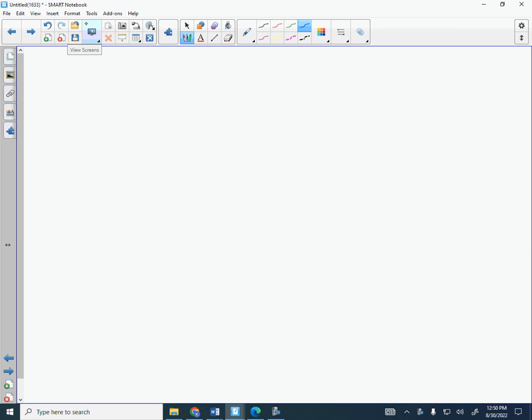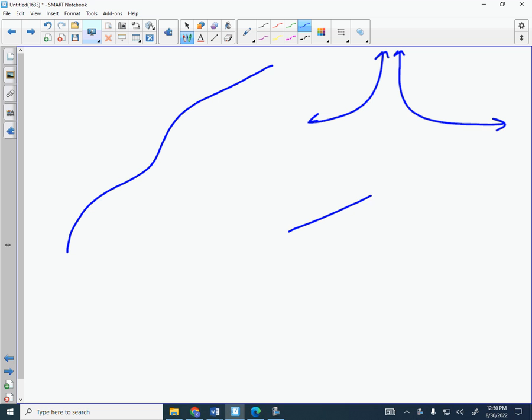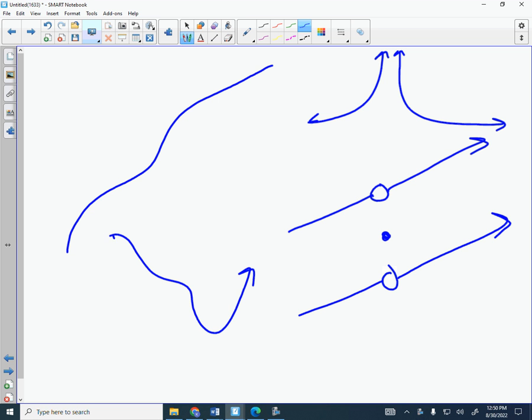Limits and continuity provide the foundation for calculus to work. Here's the idea of continuity. We would say that this is a continuous graph. We would say this is a discontinuous graph. We would say that this is a continuous graph. Talk with your peers, try and come up with a definition of what is continuous and what is discontinuous. Go, talk.